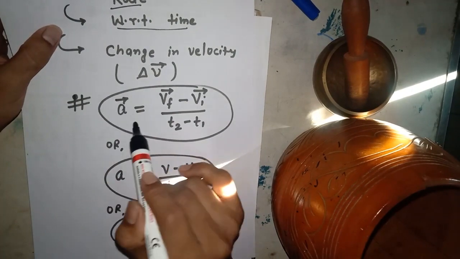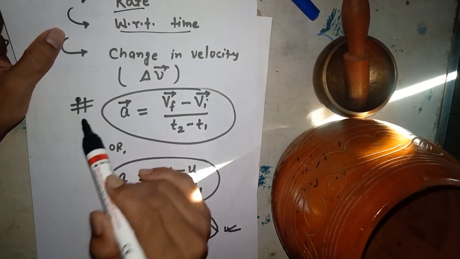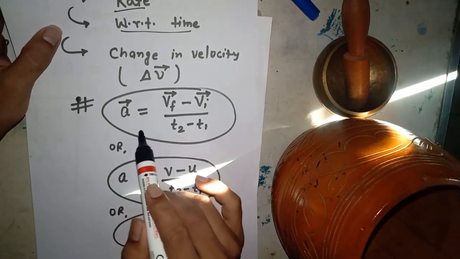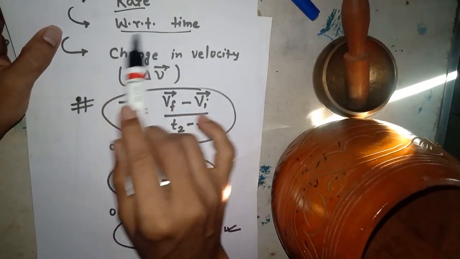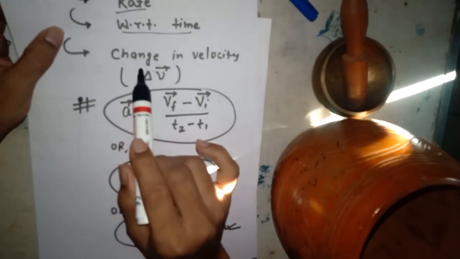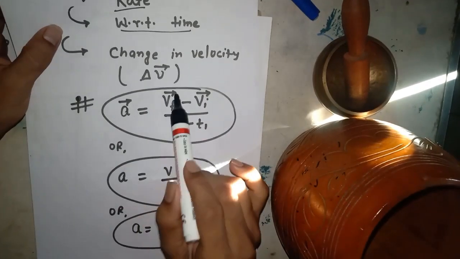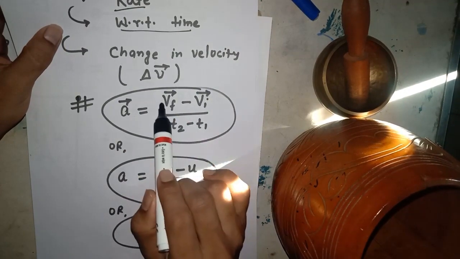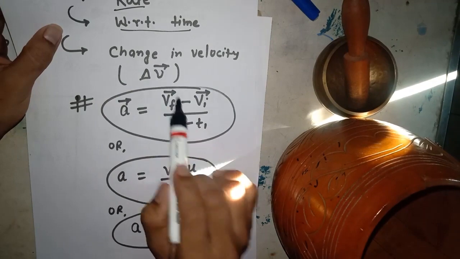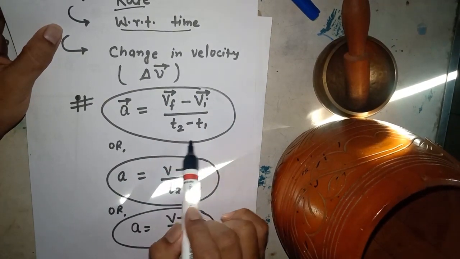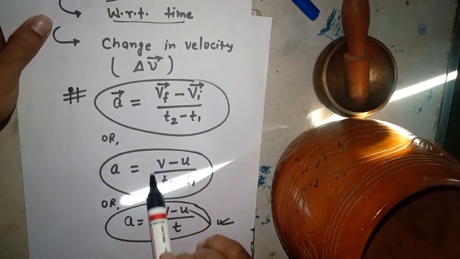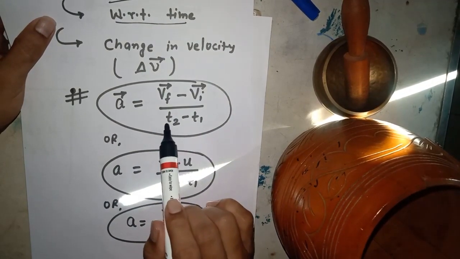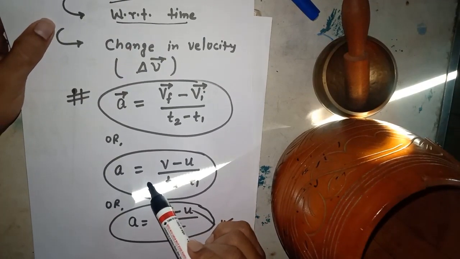Have you got my point? So in a similar fashion as in the previous lecture, by the definition you can find the mathematical expression of acceleration, which is nothing but v final minus v initial by t2 minus t1, means the change in velocity, delta v, by the total time during the motion from one point to another point.